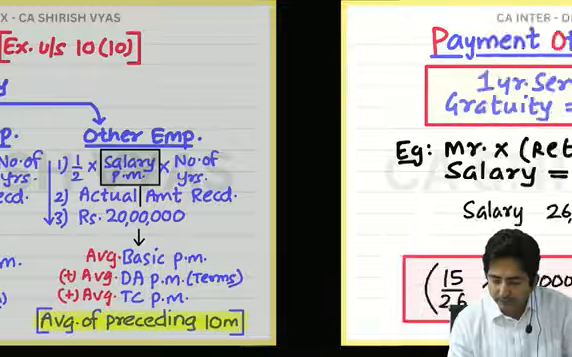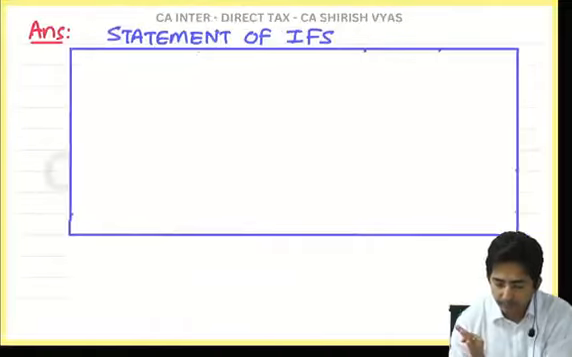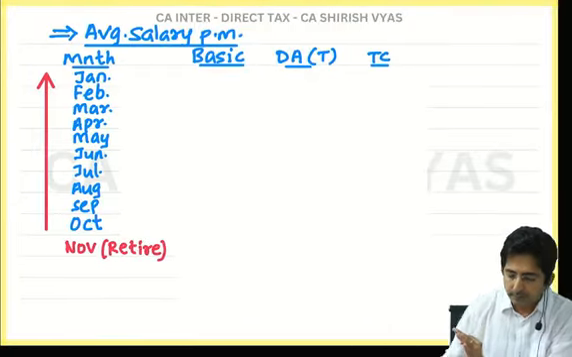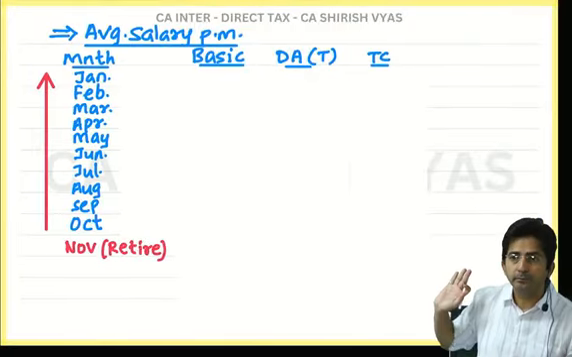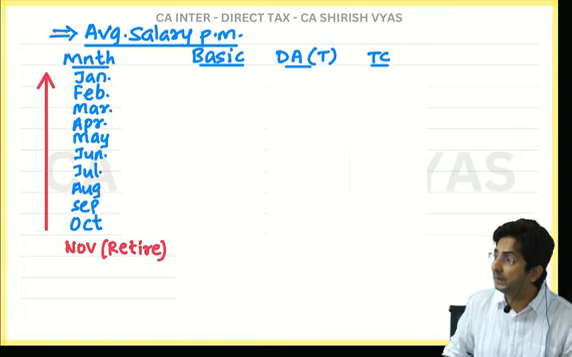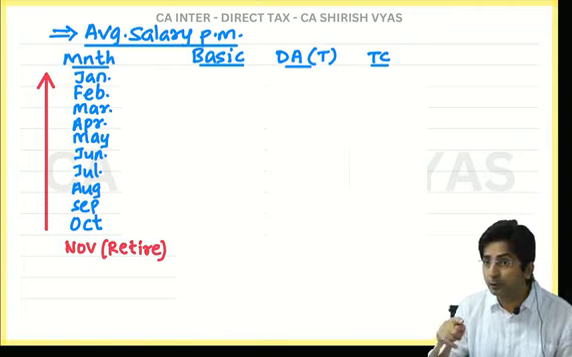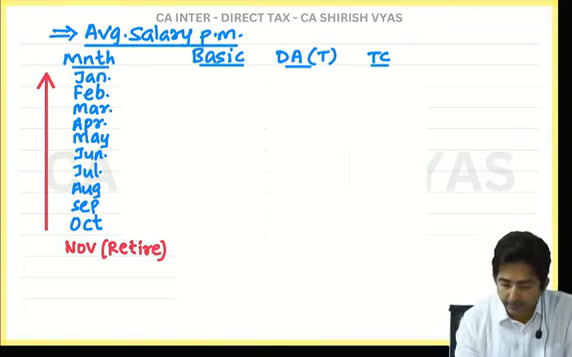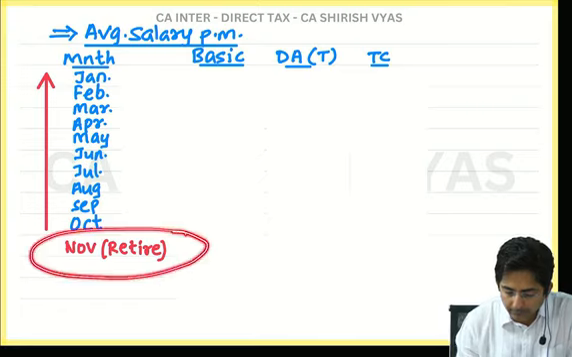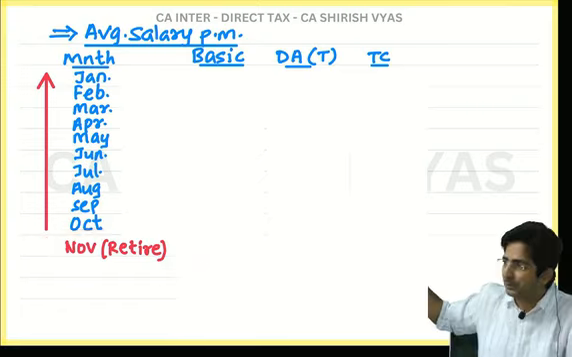I'll just show you one template. Look at this. Something like this working you have to do for average. What did I say right now? Average of preceding 10 months. That means see the month in which you retire.